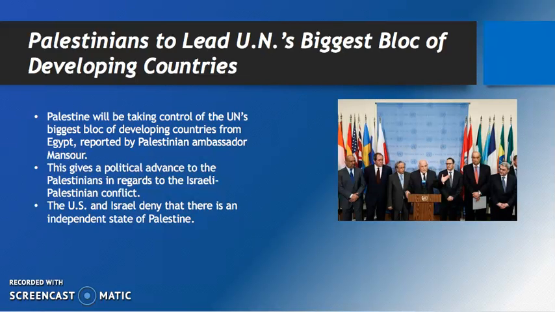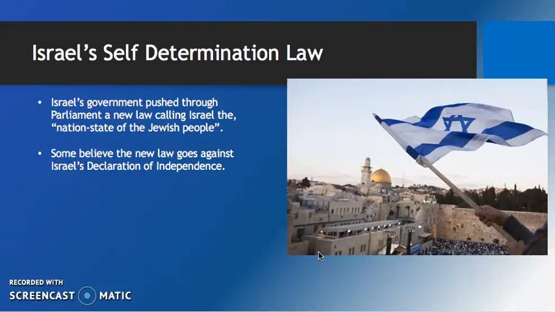The third current event that I'm going to talk about is Israel's self-determination law. This is a new law that was pushed through Parliament that officially calls Israel the nation state of the Jewish people. This is obviously going to be controversial for many people who reside in Israel who are not Jewish, because it's going to make them feel left out. A lot of the population is not Jewish, and so calling it the nation state of the Jewish people in such an official way will definitely anger quite a few people.